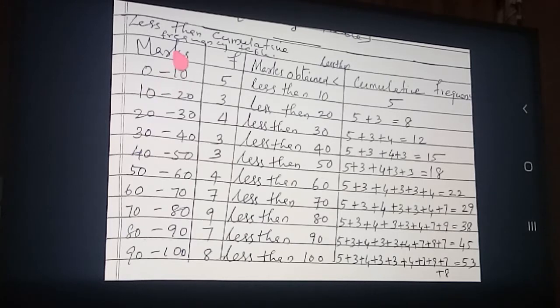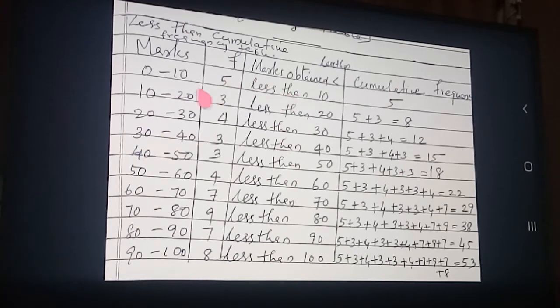Okay. So what we are going to find out is the less than cumulative frequency table. Actually your table is just this much: marks and the frequencies. 0 to 10, how many students got marks? 5 students. 10 to 20, how many? 3. So it is only this much table. I drew this table here to explain to you.